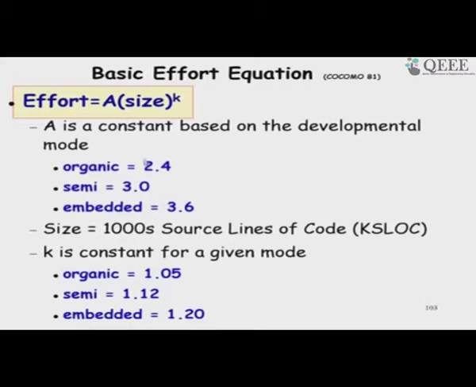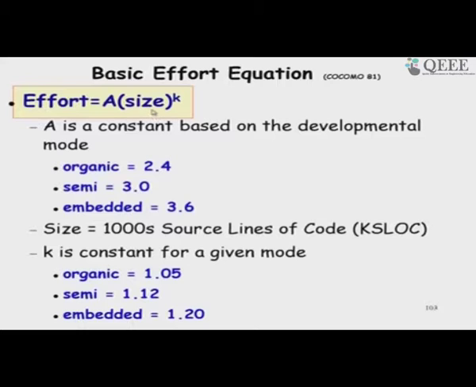So, that increases by like 50%, and the scale factor here can vary from 1.05 as the exponent to 1.2. So, this can vary the effort considerably, because it is on the exponent. So, even a small change here may vary it quite a bit.